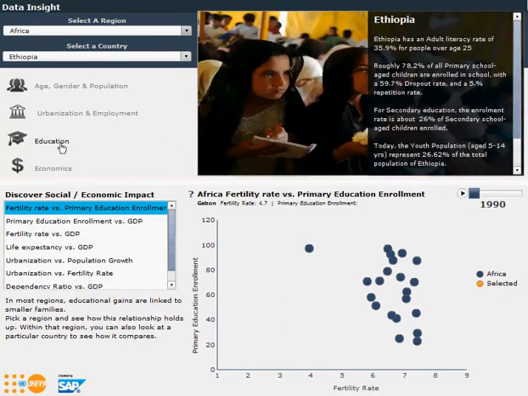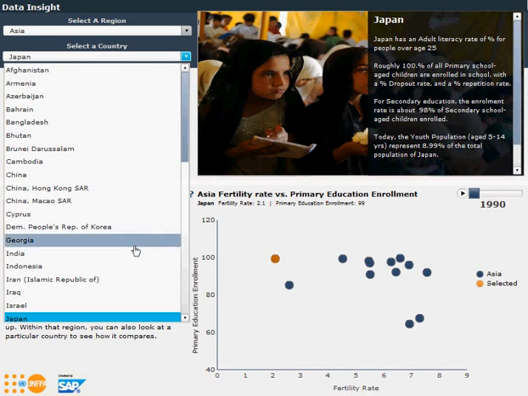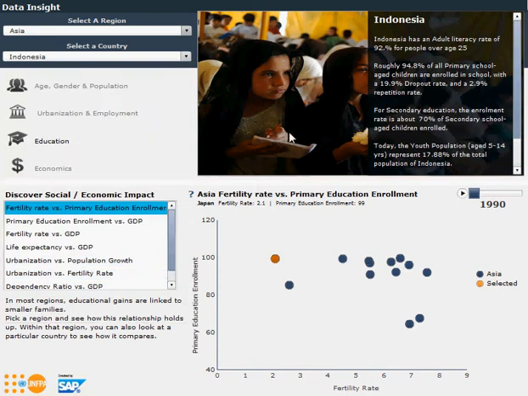Drilling into some education data, we can see that about 78% of all primary school-age children are enrolled in school, but the youth population is about 26.62%. We can take a look at different countries around the world. Here we're moving over to Asia and taking a look at Indonesia. Here, about 95% of all primary school-age children are enrolled, but the youth population is only 17.88%.